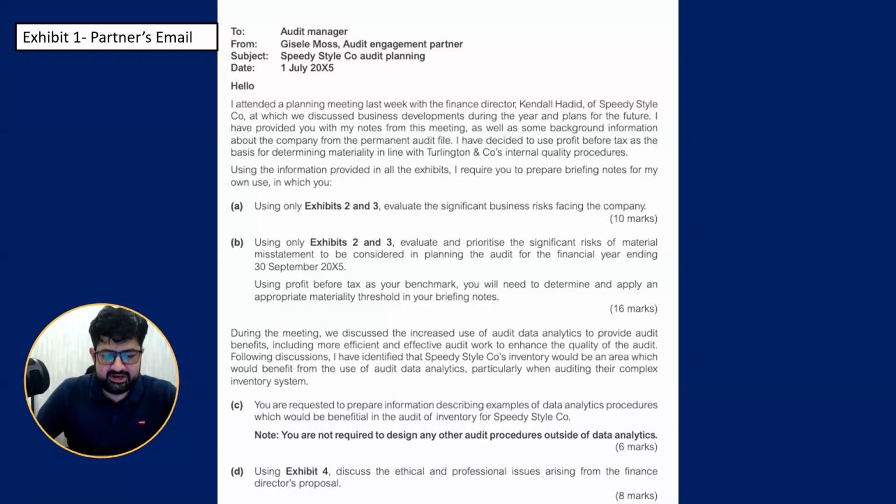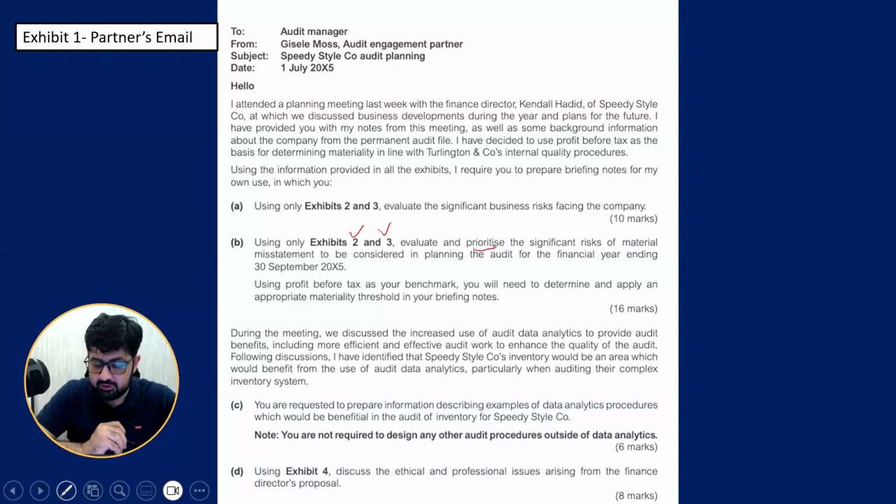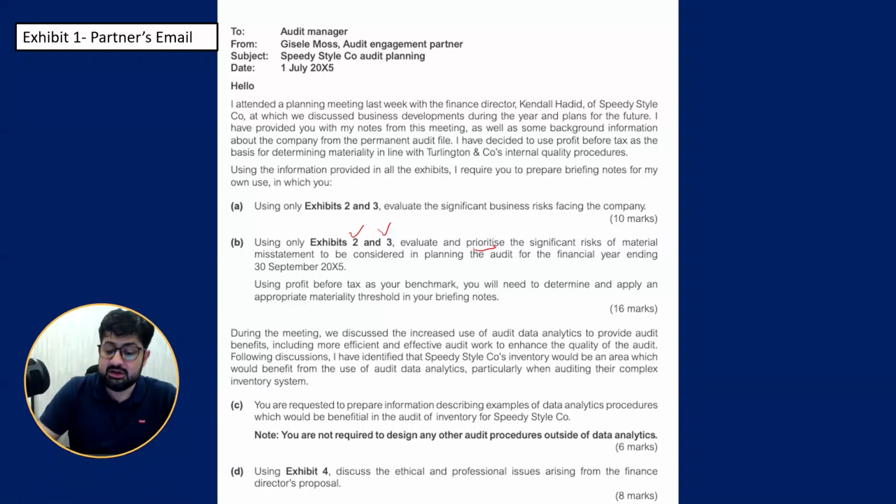Right. Now, the next requirement of the question is here in front of us. That is, using exhibits 2 and 3, evaluate and prioritize the significant risks of material misstatement. So evaluate and prioritize. Prioritization has marks.